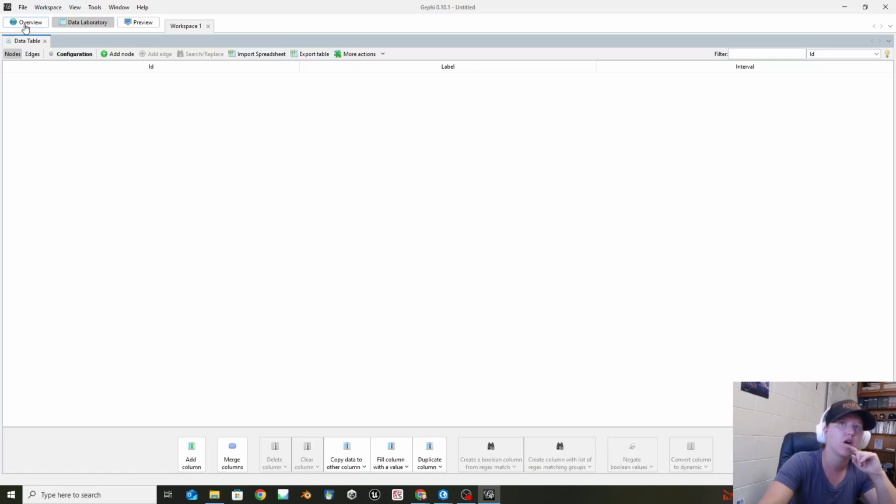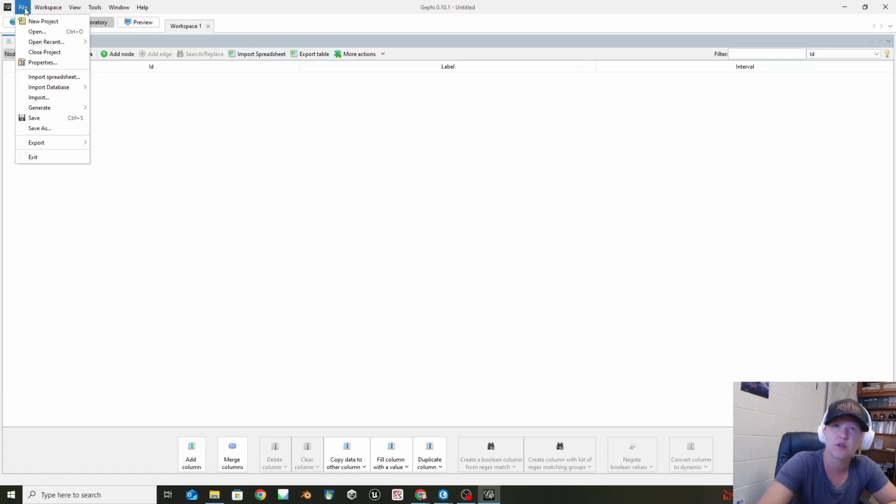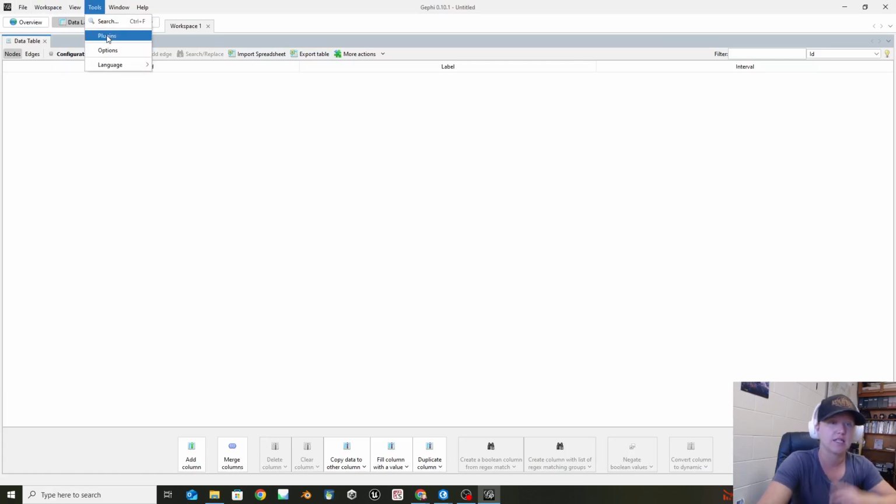Okay, so up here, overview is where your actual network analysis will go. Data laboratory is where you will end up with all of the data for the nodes and the edges, and we're going to talk about those in a sec. And then previews if you're going to download it or throw it up onto an online interactive forum or anything like that. So the first thing I need to do is I need to go and add in some plugins.